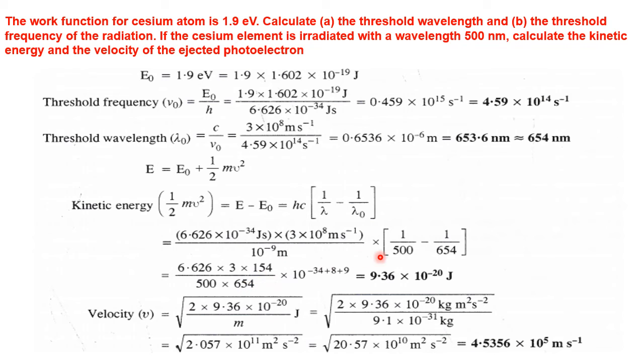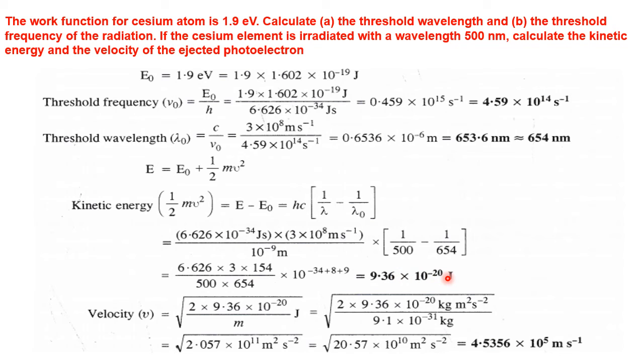What is 154? 654 minus this 500 gives 154. By multiplication of these two, using the LCM and the laws of indices with 10 to the power, that will give you 9.36 into 10 to the power minus 20 joules. This is nothing but kinetic energy.